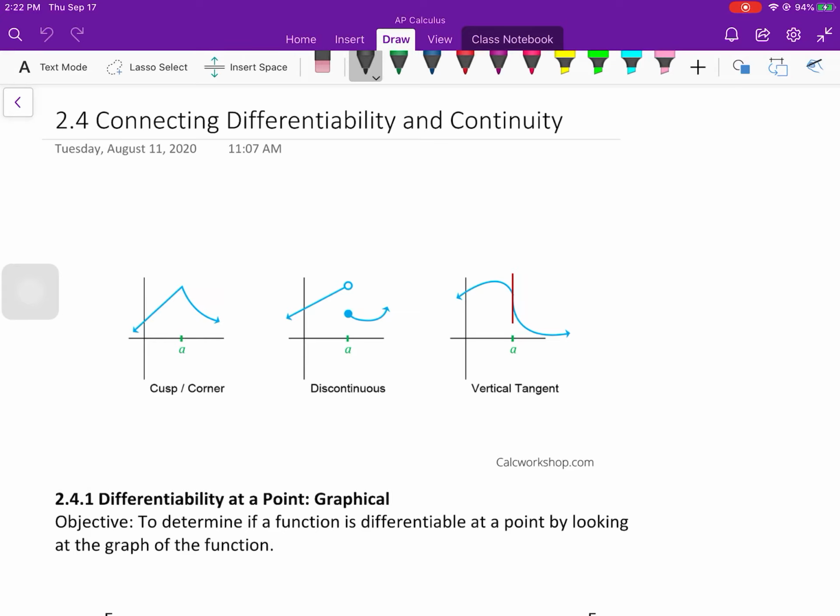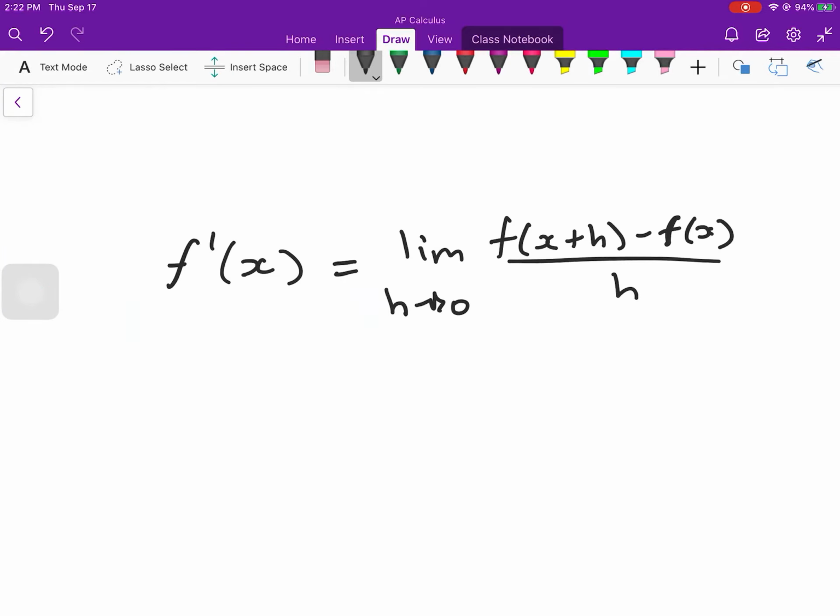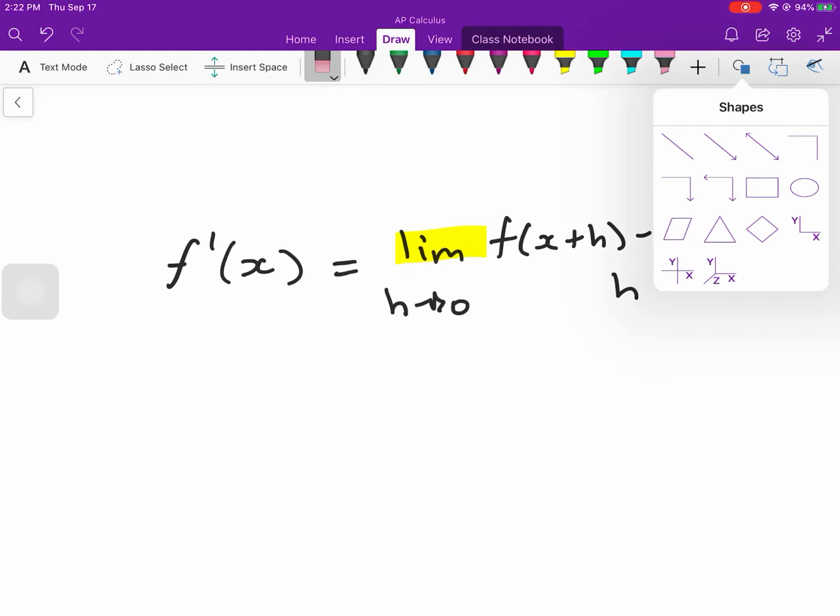Well, you remember how a derivative, we went back to the definition of it. I know you're going to hate this, but if we went back to that formal definition of it, the limit as h goes to 0 of f of x plus h minus f of x over h. Now, what I'm trying to say here, the main part is it's a limit. And does a limit always exist? No. So what would cause this to fail? There's some things that would cause this to fail. So let's talk about those after I draw a straight line.